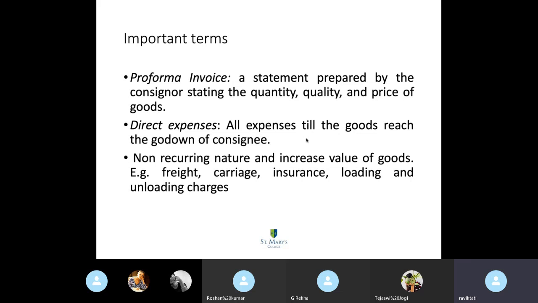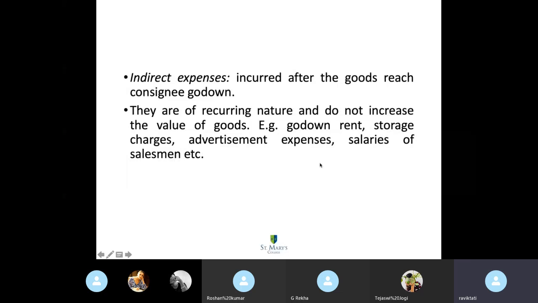Okay. Next, there are indirect expenses. Indirect expenses are incurred after the goods reach the godown or warehouse. And they are recurring in nature. I told you earlier also, a good example for that is rent of the godown or warehouse and some maintenance charges of those goods received, salaries of the salesmen and the warehouse workers or the laborers. So they're all recurring in nature.